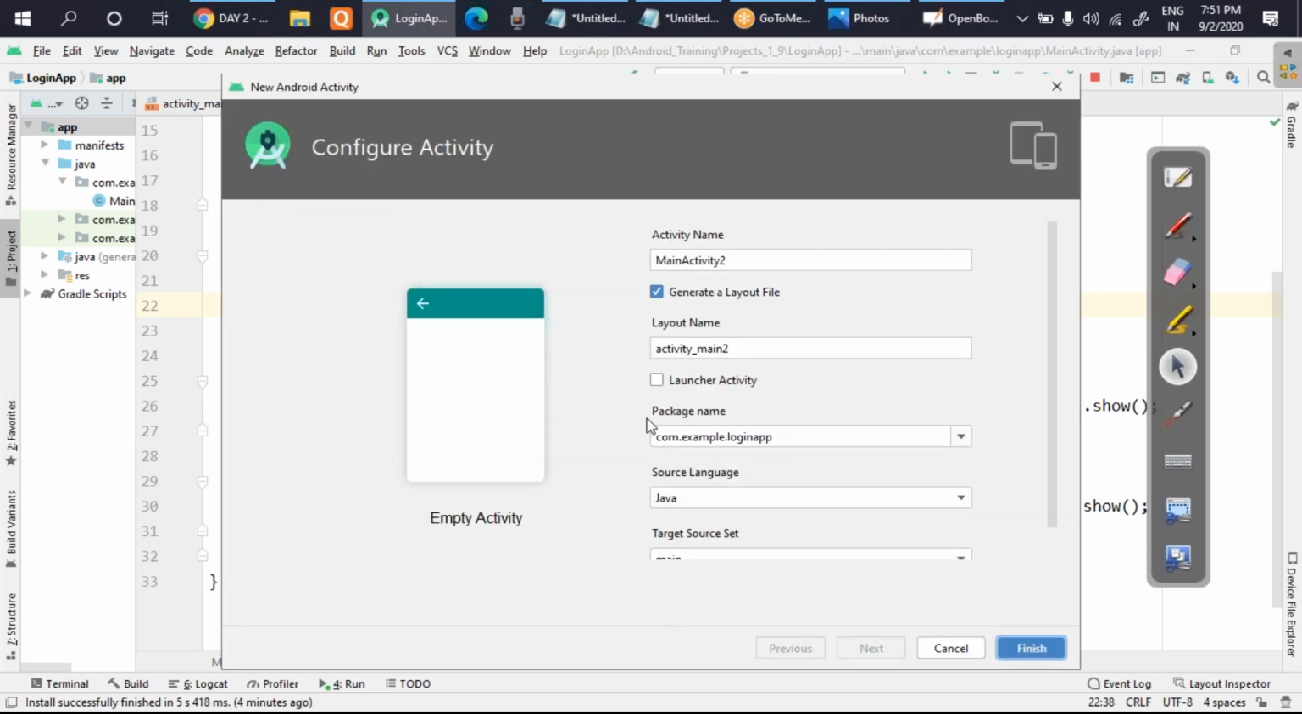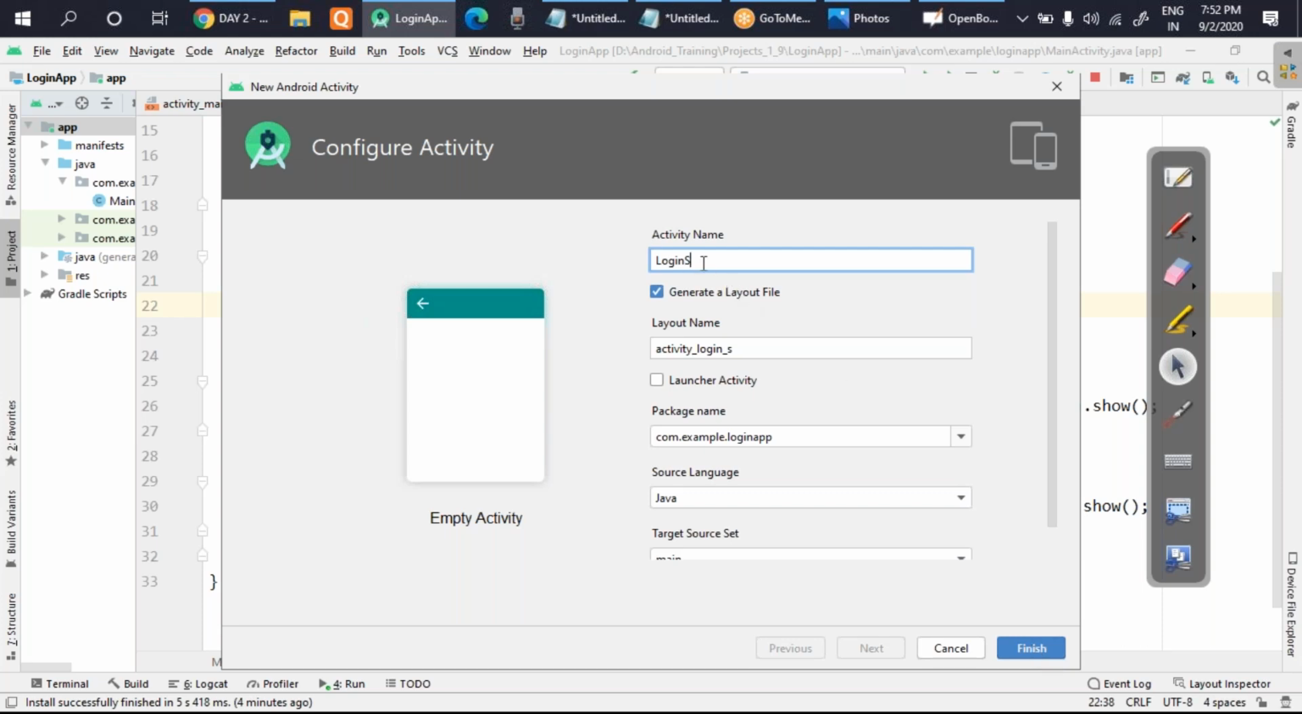It will open up the same thing which we opened a few minutes before. Okay, and I will write here the name of the page. So I'll put here login S. S means success. Okay, you can put any name, it's up to you. I'll not make any change and I'll click on finish.